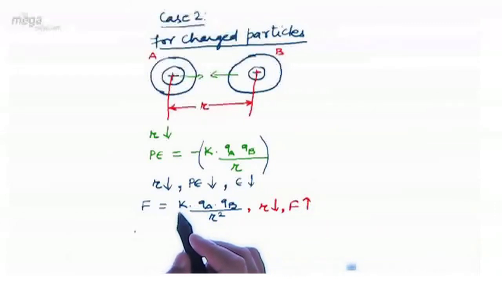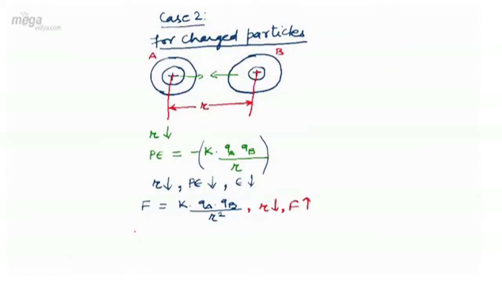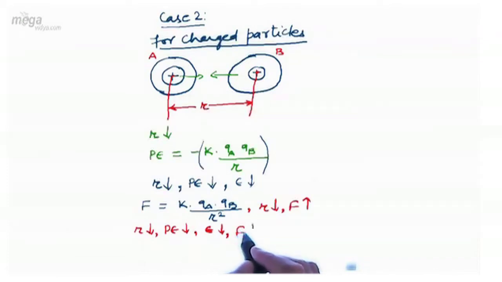So we are observing that in the case of charged particles, both the internuclear distance and the energy of the system decrease, increasing the stability, and the attractive force between the particles increases, also increasing the stability. So the overall conclusion is that during the approach between A and B, R will decrease, hence potential energy will decrease, total energy will decrease, attractive force between the particles will increase, and hence stability will increase. Whether we talk of charged or uncharged particles, when they come closer to each other for bonding, there is a decrease in the separation between the two, and hence the total energy decreases, increasing the stability.